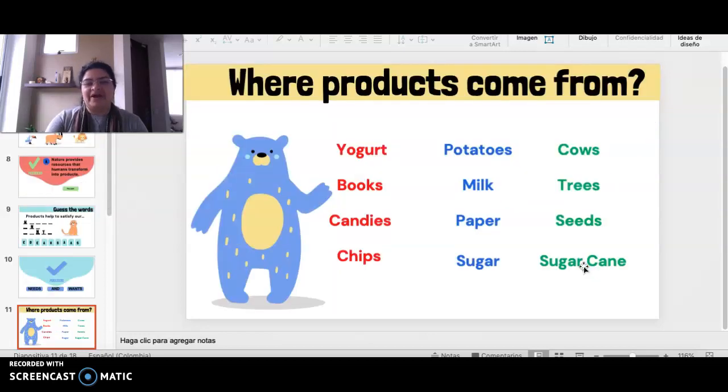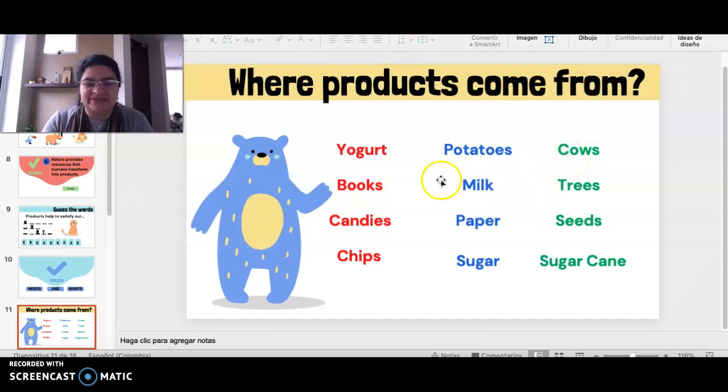Where products come from? This one, 10 stars more. I have here 3 columns of words: yogurt, books, candies, and chips. This one, potatoes, milk, paper, and sugar, the blue column. And the third column is green: cows, trees, seeds, and sugarcane. You have to choose one red, one blue, and one green. So for example, yogurt comes from milk and milk comes from cows, okay?